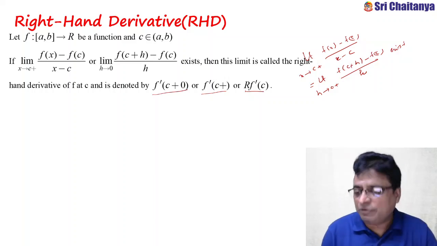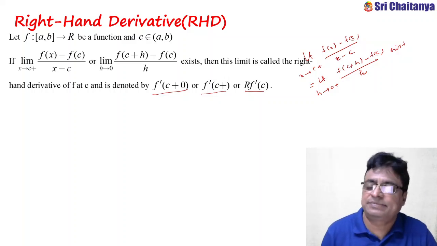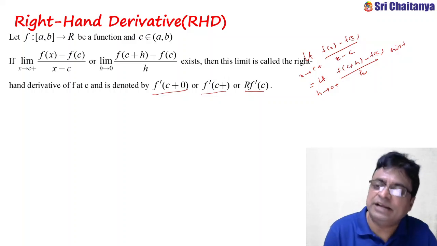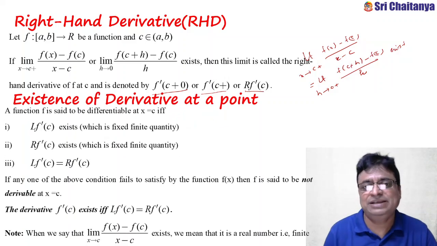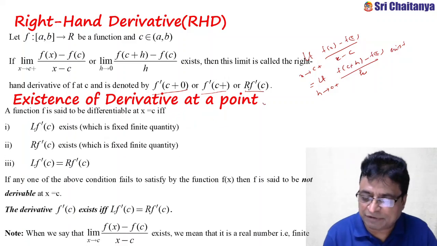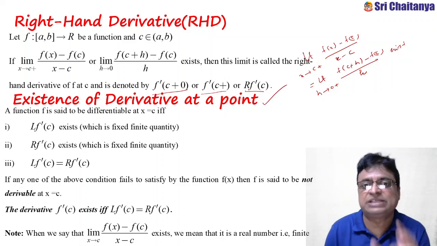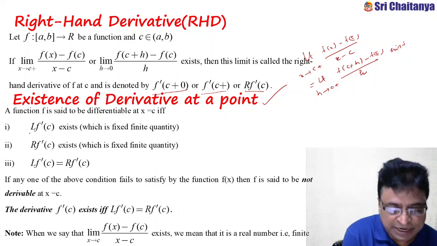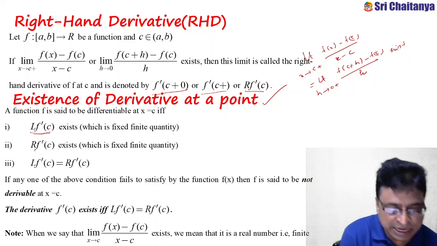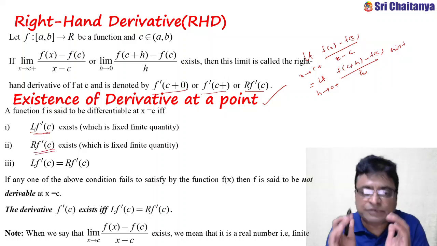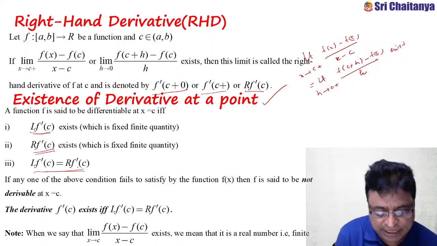So when can we say the derivative of the function at a point will exist? Simple. The left hand derivative exists, the right hand derivative exists, and they are equal. So, existence of the derivative of the function: when can we say the derivative will exist at a point? The left hand derivative at c exists, which is a finite and fixed quantity. The right hand derivative exists, which is again a finite and fixed quantity. Both the left hand derivative and right hand derivative are equal.